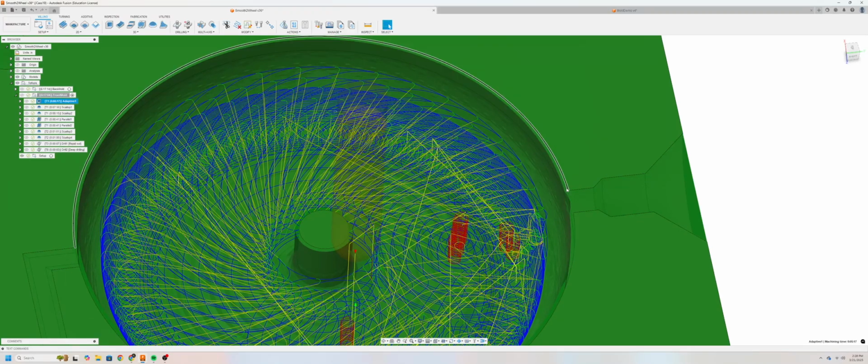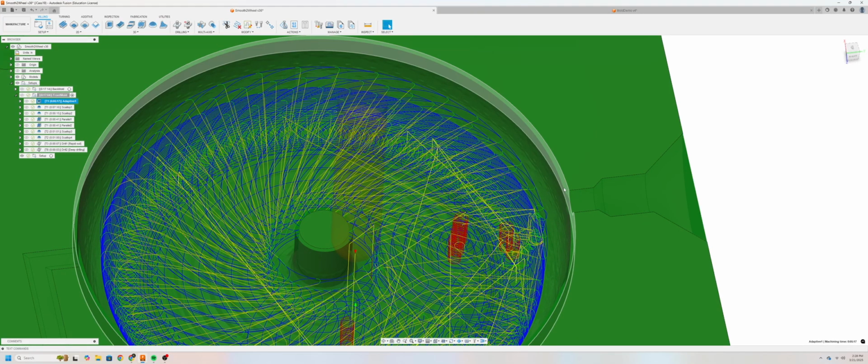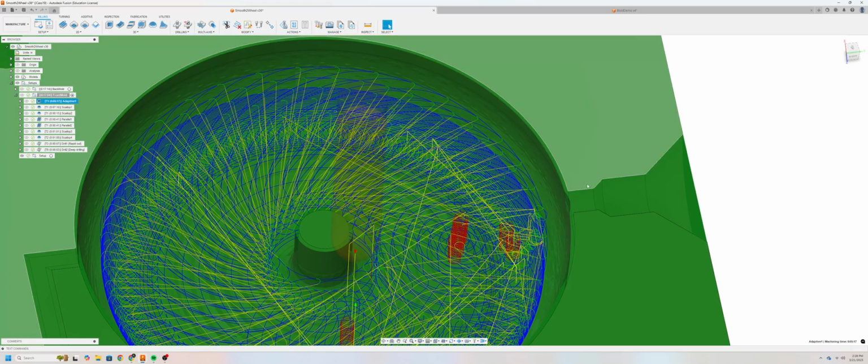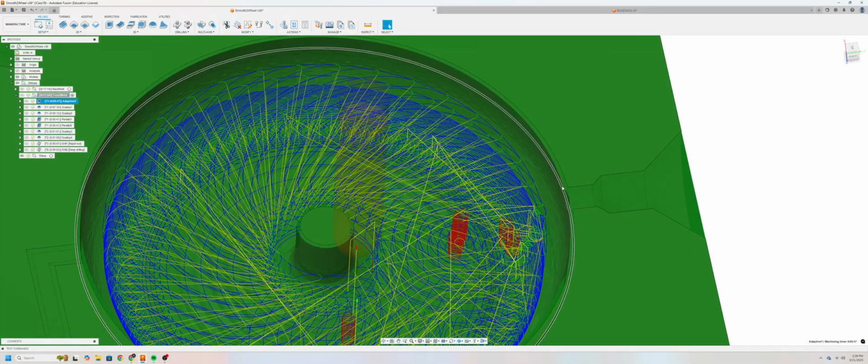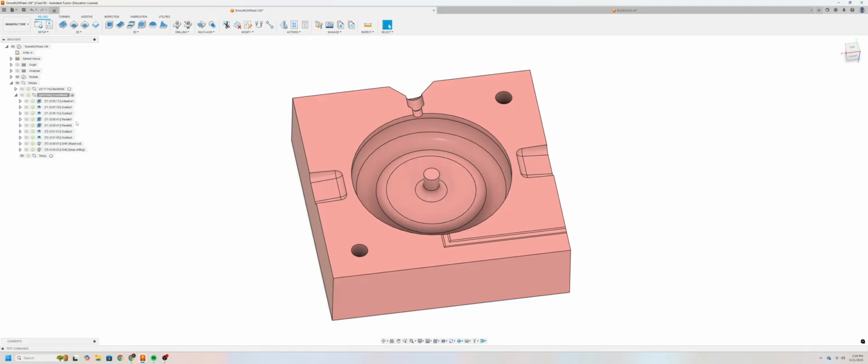Now you can see how the stock to leave is modeled on the piece of stock that we have. You can see a little bit left over here, but we'll come back in and clean that up. And that's how we'll remove the bulk of our material.